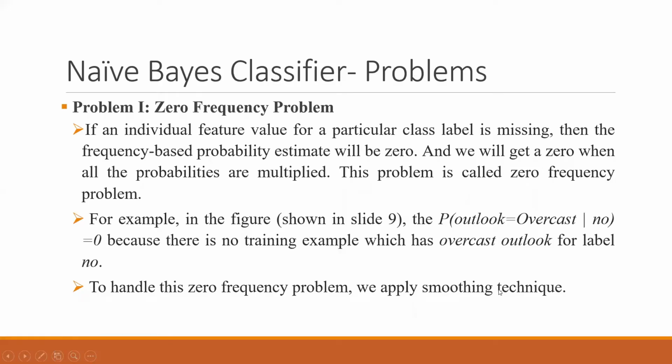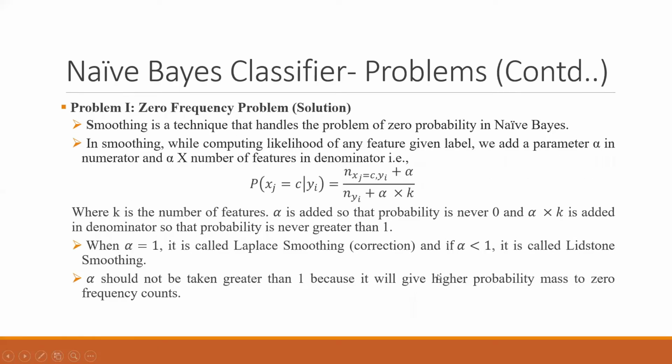So to handle this problem, we will apply the smoothing technique, and we will be discussing two smoothing techniques. We will be implementing one out of it, but we have this Laplace smoothing correction and Lidstone smoothing. So let's look into this, how this works. Smoothing is a technique that handles the problem of zero probability in naive Bayes. Obviously if you don't have that kind of a case in the initial data set, then probability will be zero according to the likelihood. But then how to solve it?